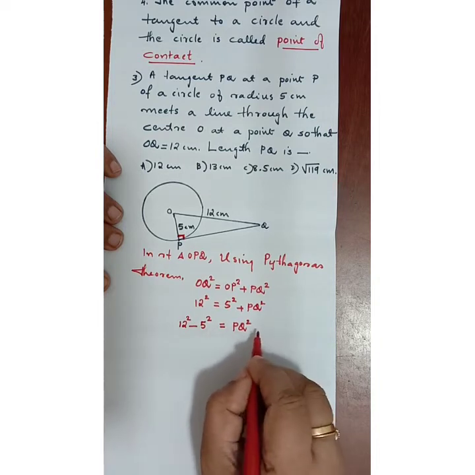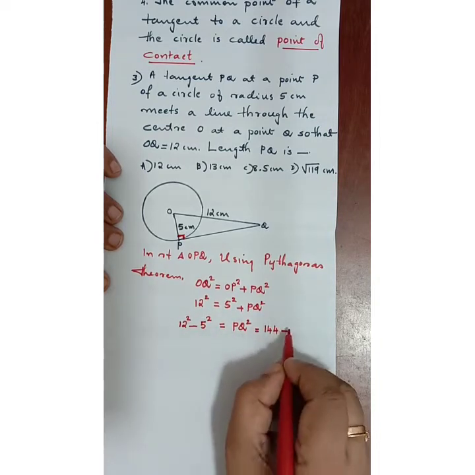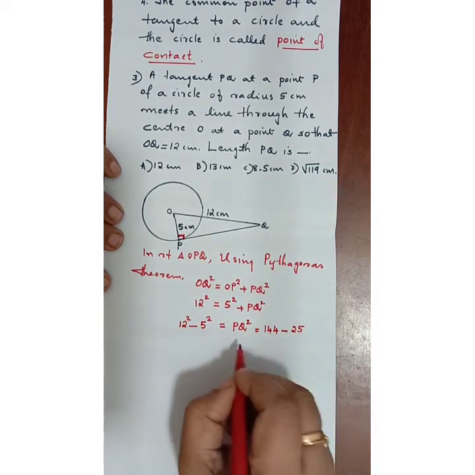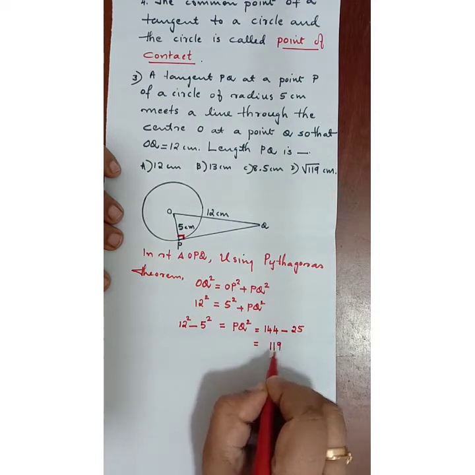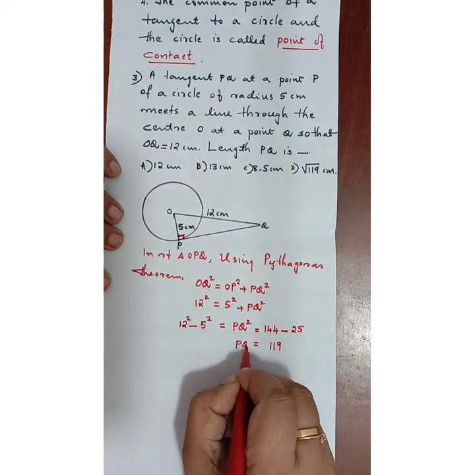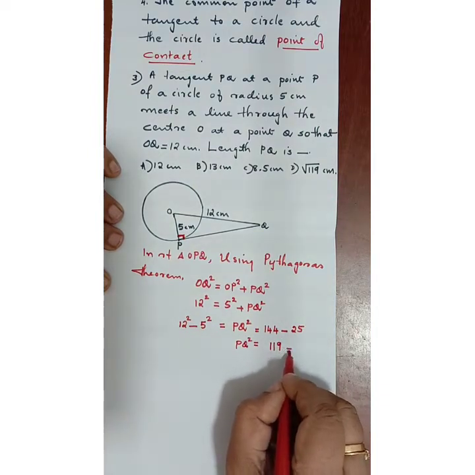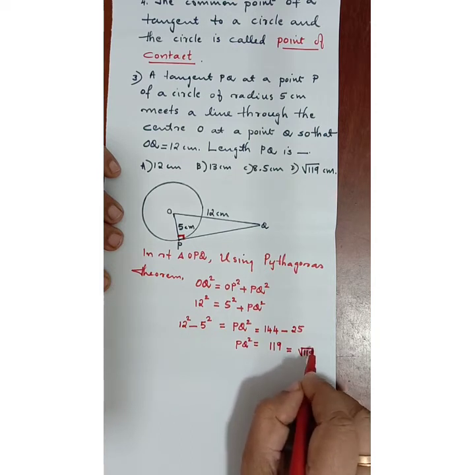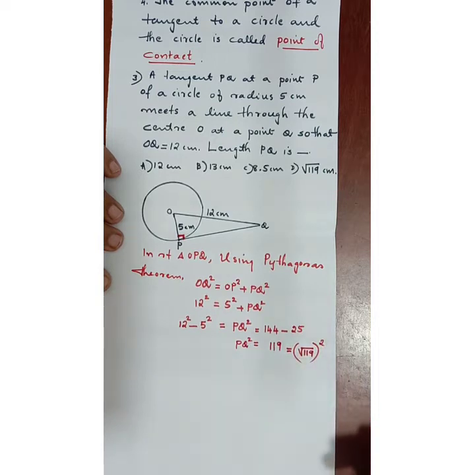What is 12 square equal to? Isn't it 144? Minus 5 square is 25. Subtract 144 minus 25, that's equal to 119. Isn't it, PQ square is equal to 119? How do we write this? It is not a square number. So we have to write it as square root of 119 whole square. Then only it will become 119.